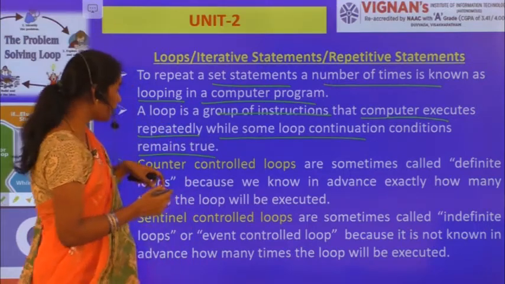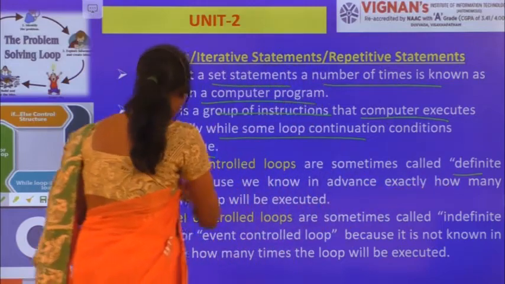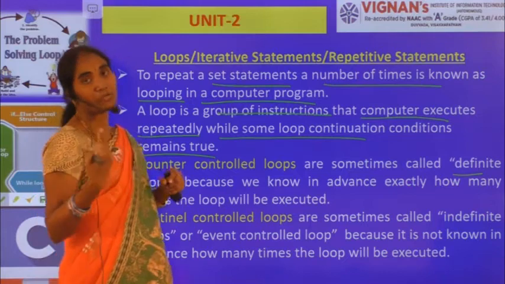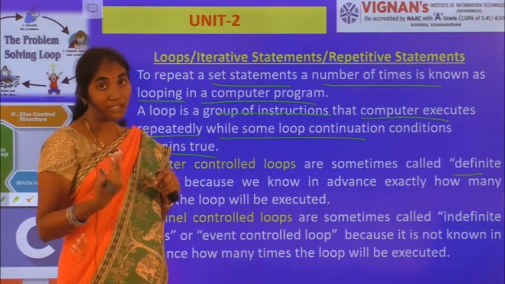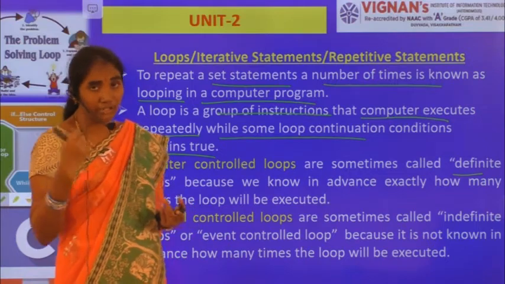Now counter controlled loops are sometimes called definite loops, because we know in advance exactly how many times a particular loop is being repeated. For example, since I have taken an example of your 100 students, right?